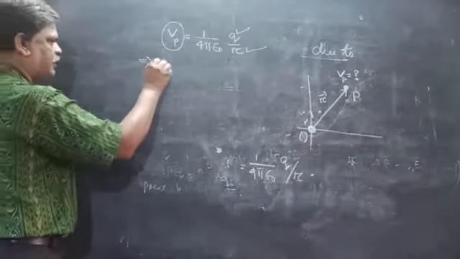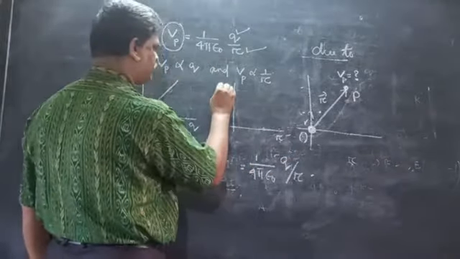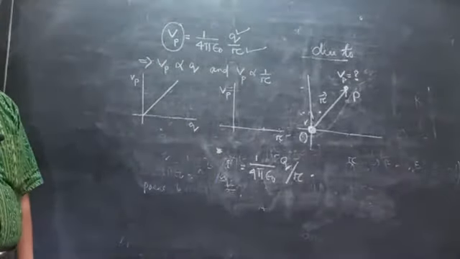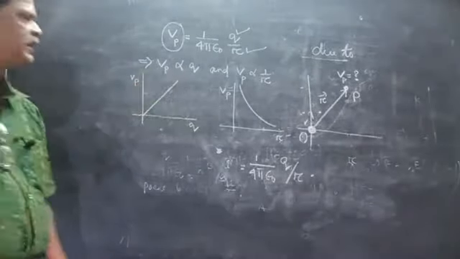Next, if we draw a graph of Vp versus R, as we go farther away, the potential decreases. This is the graph of Vp versus Q, and this is the graph of Vp versus the distance. The greater the distance from the charge, the smaller the potential. This is the expression for the electric potential due to a point charge.